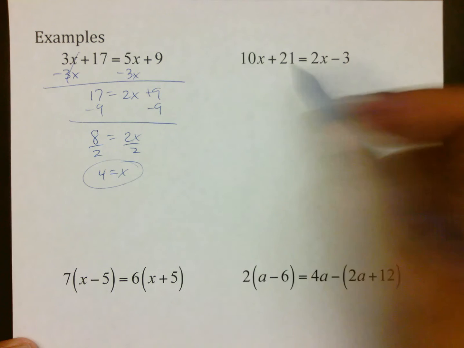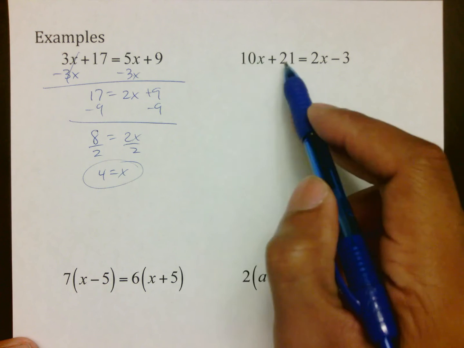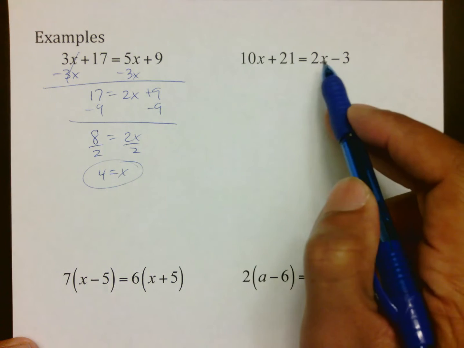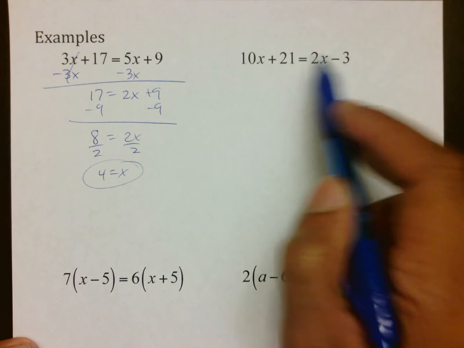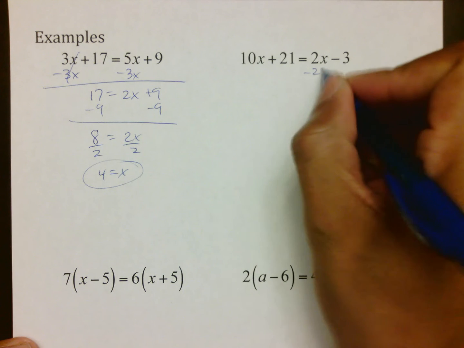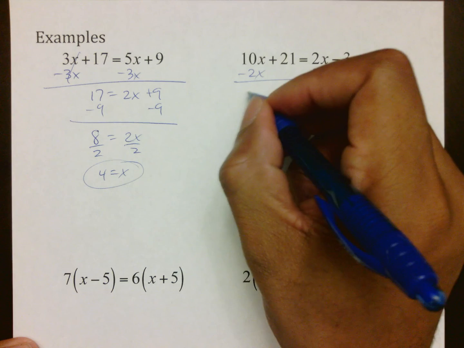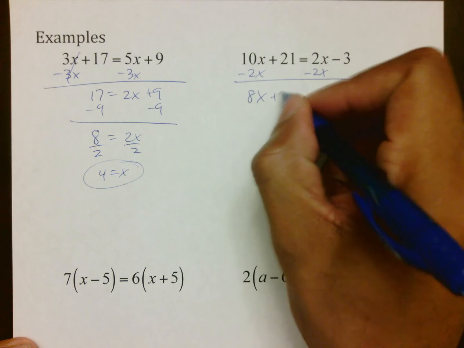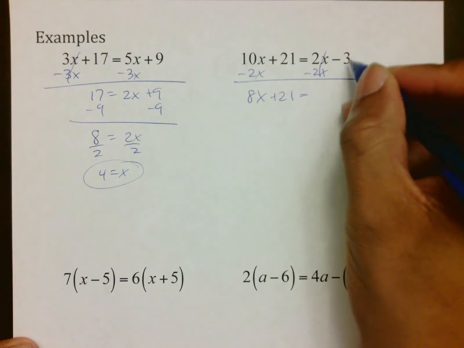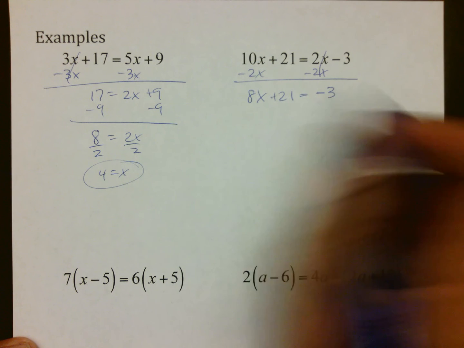Looking at this one, 10x plus 21 equals 2x minus 3. Again, this is simplified because everything is just a variable and a number. Here is just a variable, also a constant, I guess I should say. So what we're going to do is say 10x and 2x. I'm going to move the 2x, again, by subtracting it because it's positive. 10x minus 2x is 8x plus 21 equals, that goes away, and be careful that you bring down a negative 3.